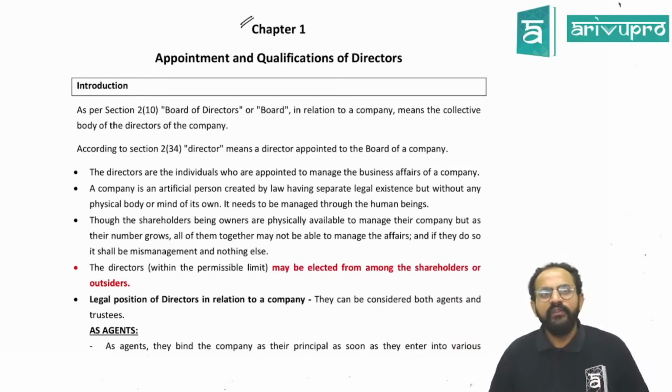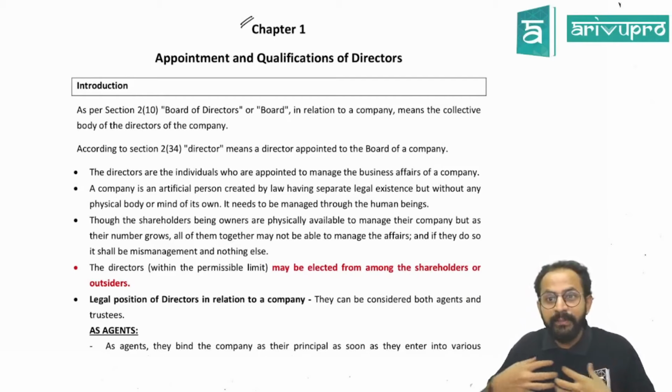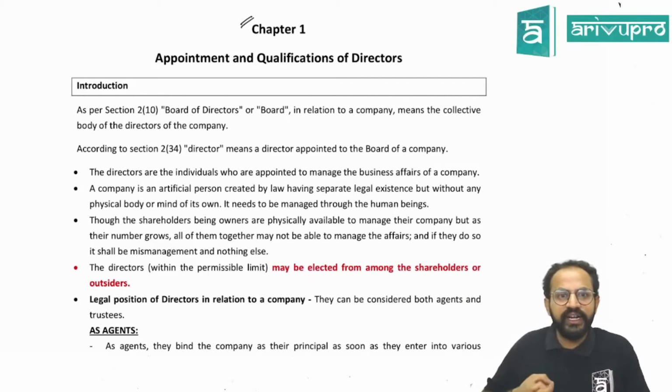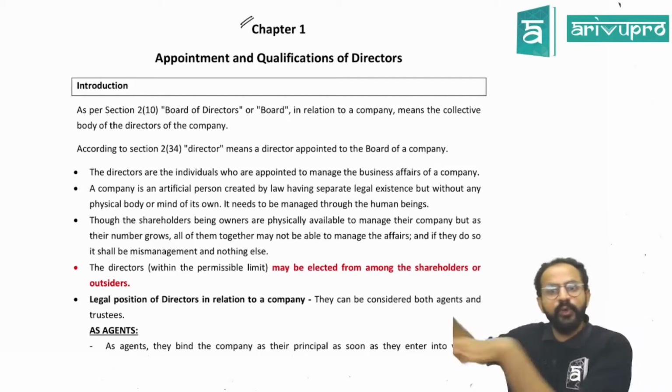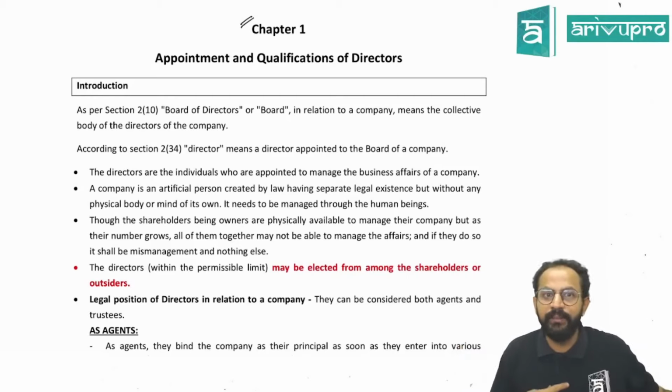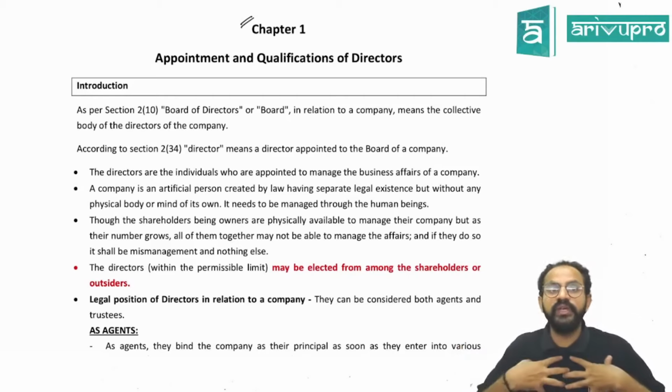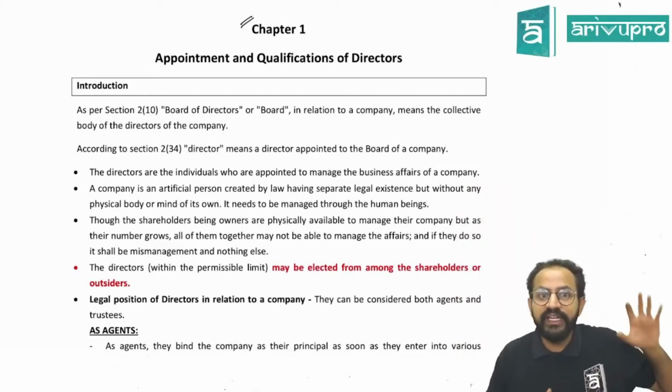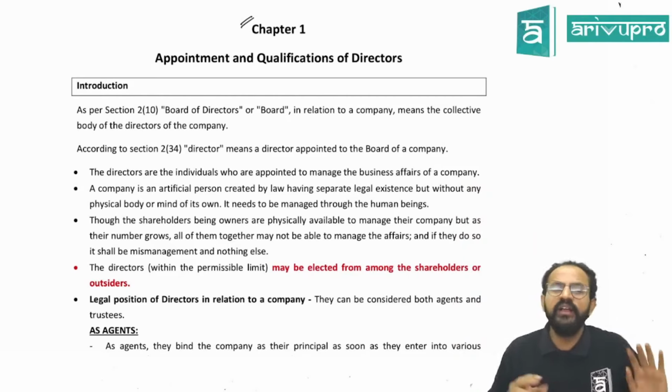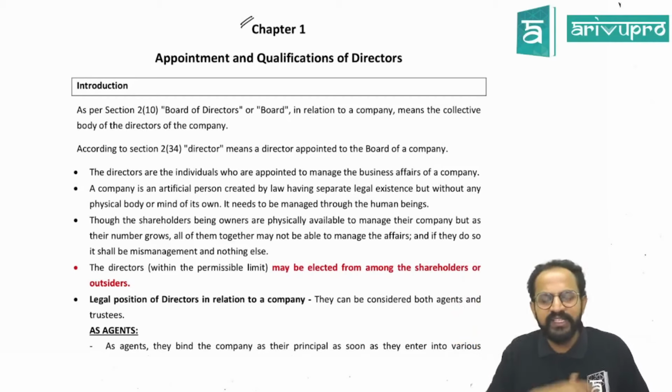So directors act as the agent as well as trustees of this particular company. On behalf of us, the directors enter into contracts. They will bind the company in a contract. So they are given that power to enter into a contract on behalf of the company. Sir, who has given them this power? We have represented them there. We have voted for them. How, sir? In general meetings, the directors will be appointed. Of course, there are certain exceptions which we will see as we go through the chapter.